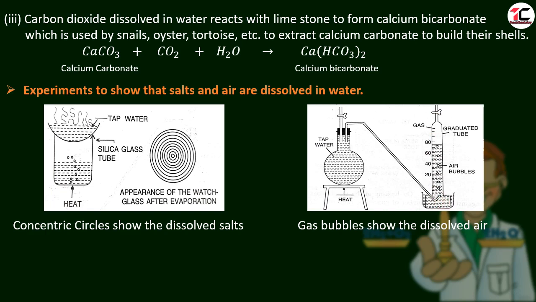Now we heat the round bottom flask in which tap water is kept. After some time we will see some gas bubbles coming out into the burette. These gas bubbles are coming out from this tap water. It shows that gas dissolves in water, which is helpful for many plants and animals.